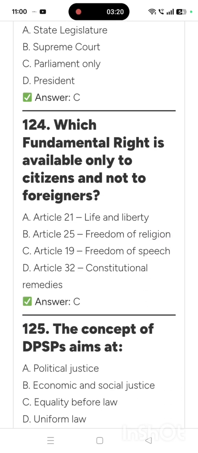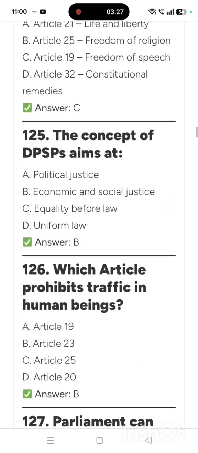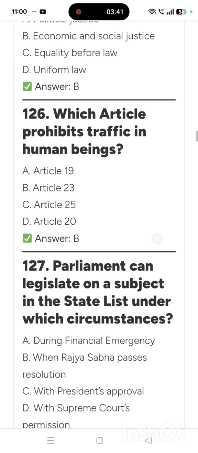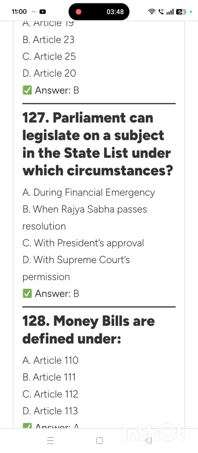Which fundamental right is available only to citizens and not to foreigners? Article 19, freedom of speech. The concept of DPSP aims at economic and social justice. Here, the DPSP means Directive Principles of State Policy. Which article prohibits traffic in human beings? Article 23. Parliament can legislate on a subject in the state list under which circumstances?